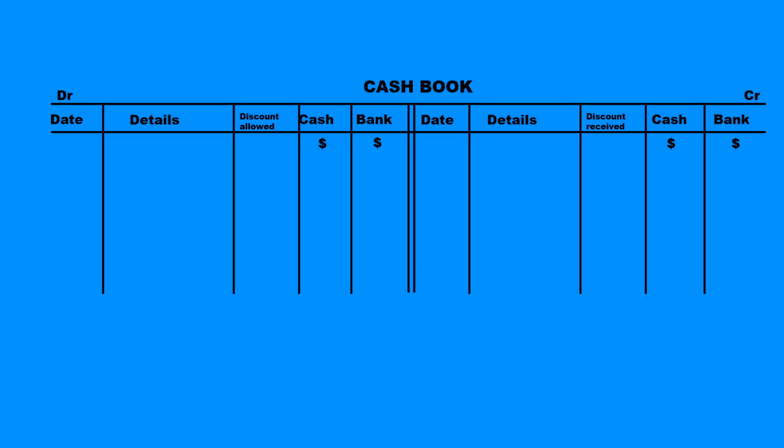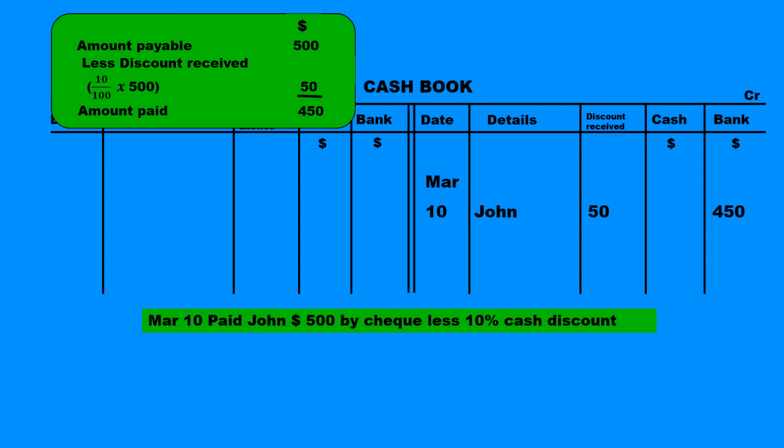This is a 3-column cash book where you're going to have on the debit side 3 amount columns: the discount allowed column, the cash column, the bank column, and on the credit side the discount received column, the cash column, and the bank column. Let us take one transaction.